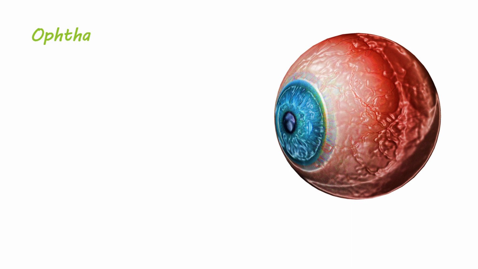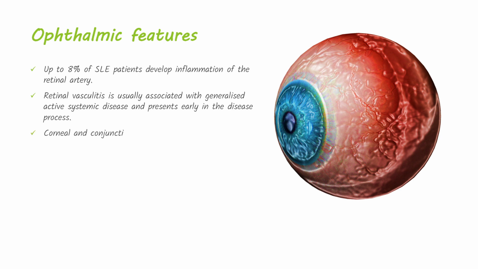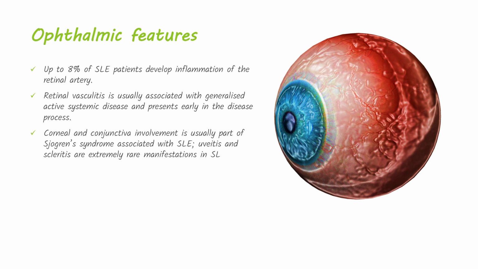Up to 8% of SLE patients develop inflammation of the retinal artery during the course of their disease. An equal number of patients have infarction of the retinal vasculature secondary to antiphospholipid antibodies. Retinal vasculitis is usually associated with generalized active systemic disease and presents early in the disease process. Corneal and conjunctival involvement is usually part of Sjogren's syndrome associated with SLE. Uveitis and scleritis are extremely rare manifestations in SLE, seen in less than 1% of patients. Optic neuritis is rare and may be associated with transverse myelitis.